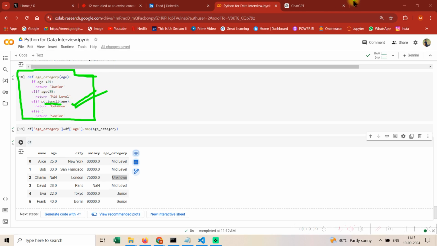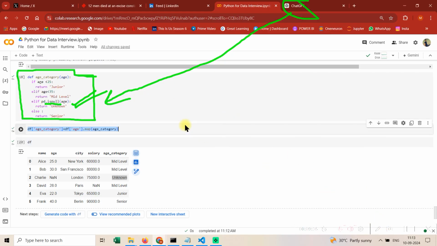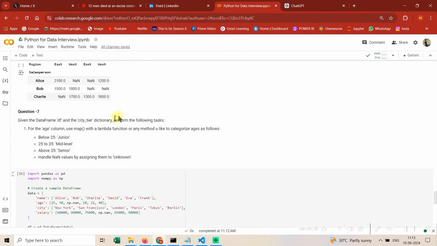So this is how you need to do. So guys, let's just move to the next part. The next part was essentially do it with a lambda function. So guys, lambda function is important.